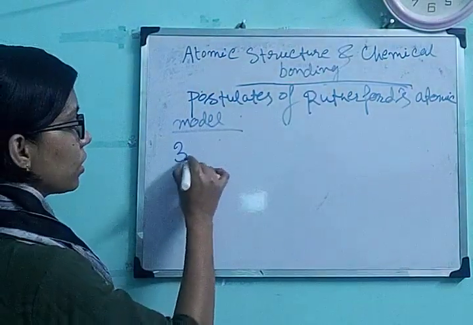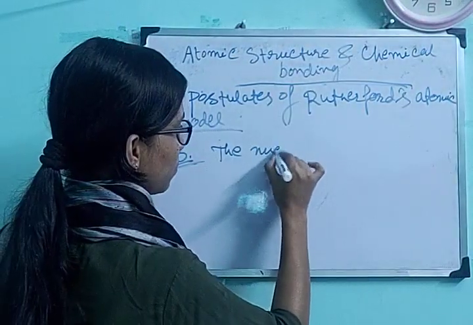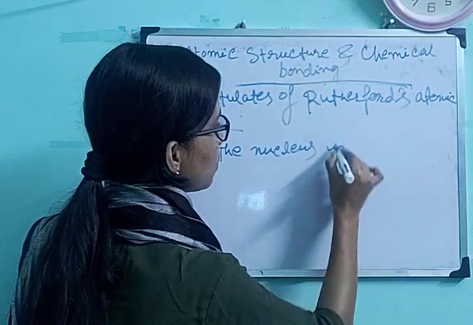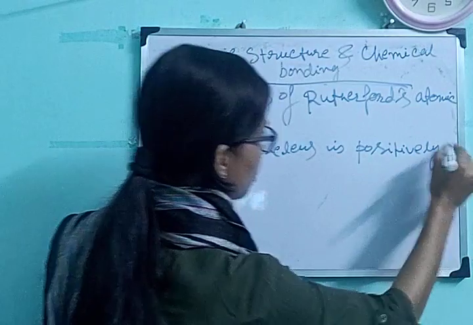Okay, so the third point is the nucleus is positively charged.